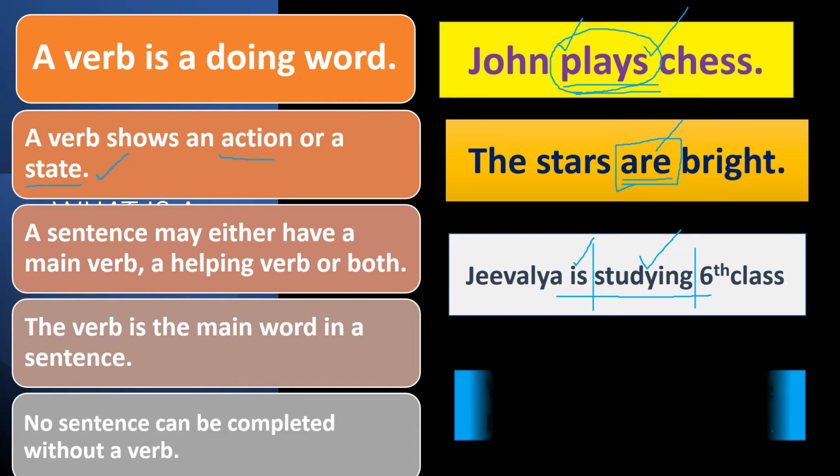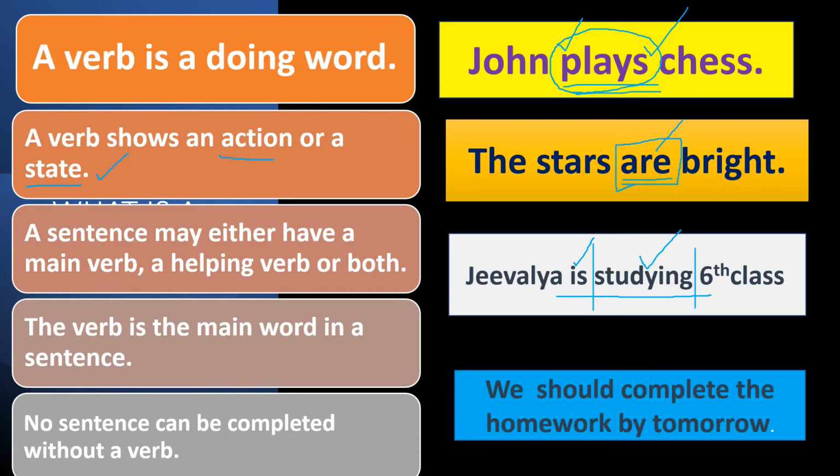The verb is the main part in a sentence. Without the verb, no sentence can be completed. So the verb part is the most important in the sentence. No sentence can be finished without a verb. Look at the next, last example: we should complete the homework by tomorrow.